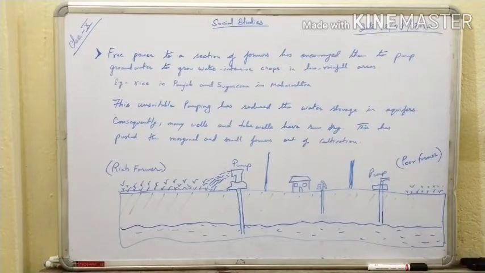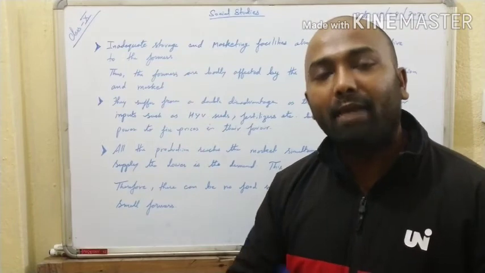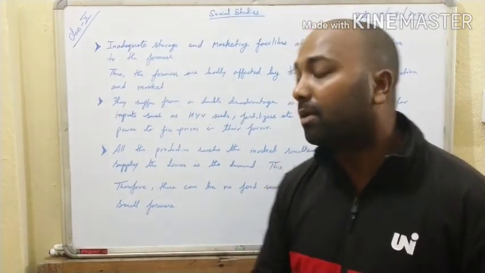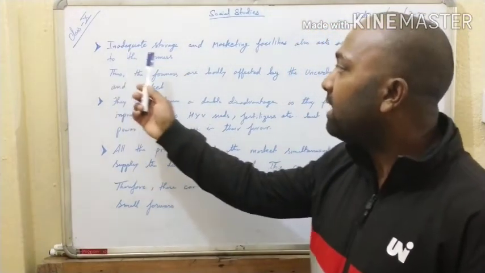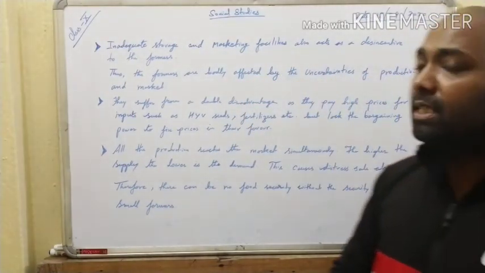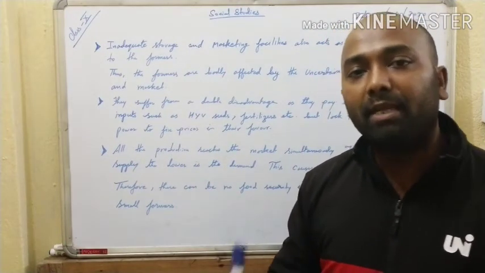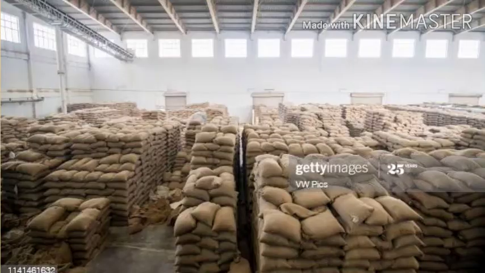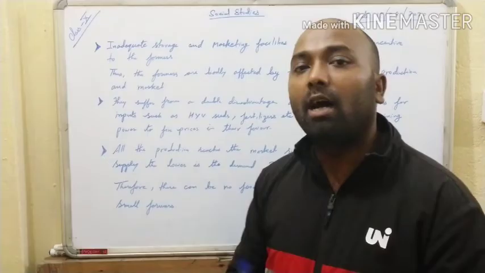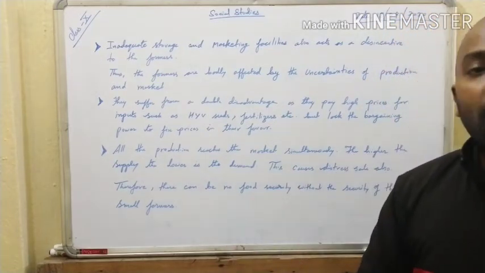Okay, now let us understand another point. The farmers of India do not pass through a simple problem, but they have to pass through a series of problems. Here you can see inadequate storage and marketing facility also act as a disincentive to the farmer. The storage capacity of the farmer is limited, but the production is more, so they have to keep it in a storehouse. But the number of storehouses available out there is limited, and that also is one of the problems.